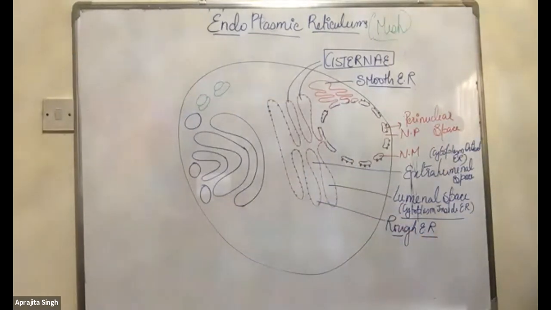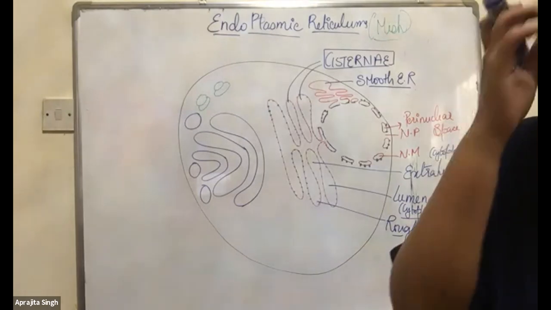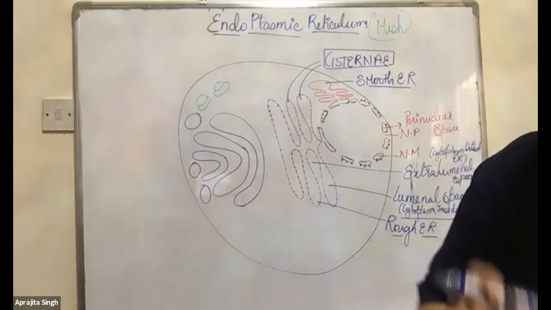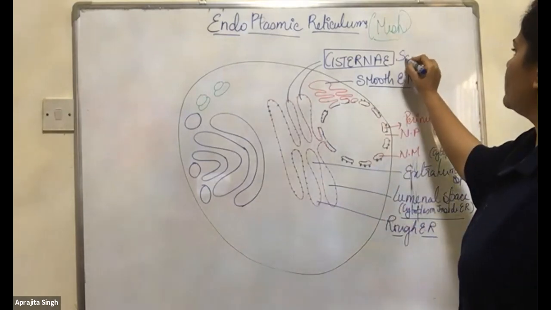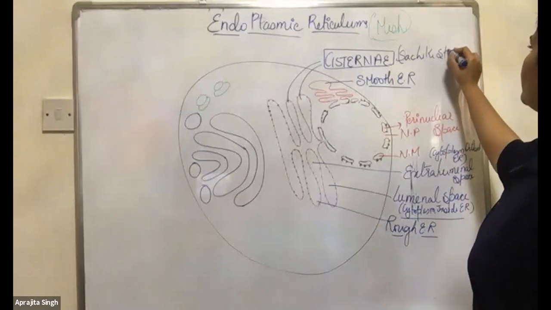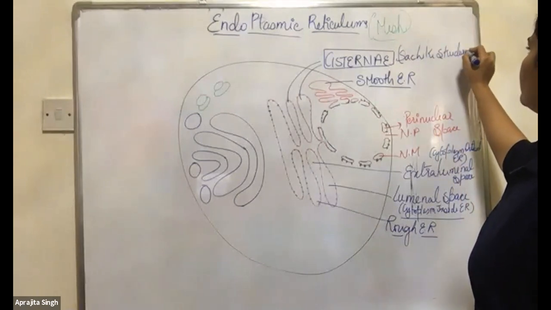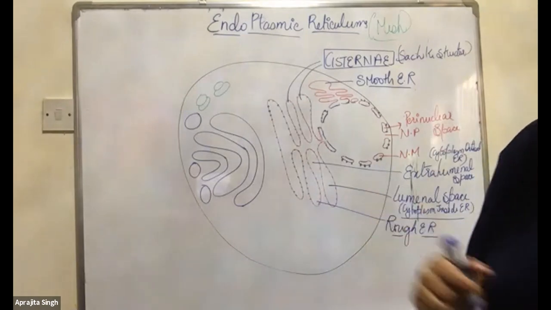Quickly make the diagram. Sac-like structure. Quickly make the diagram.